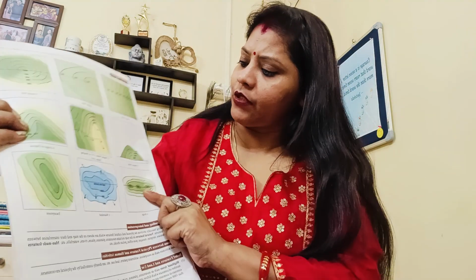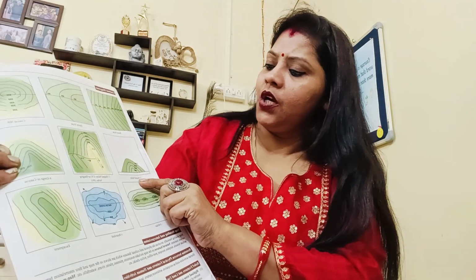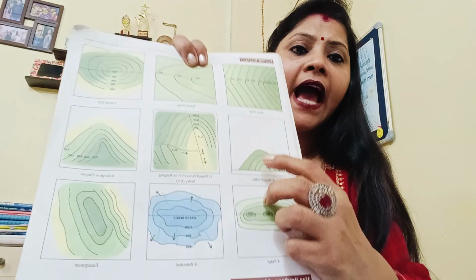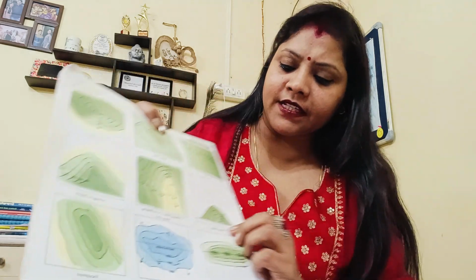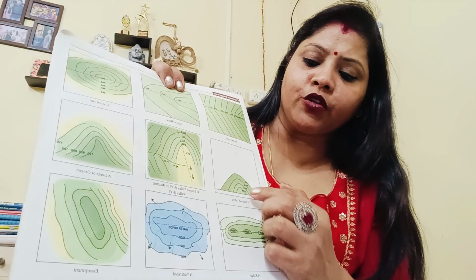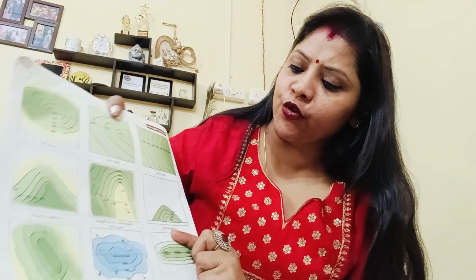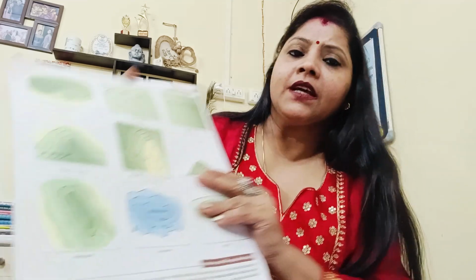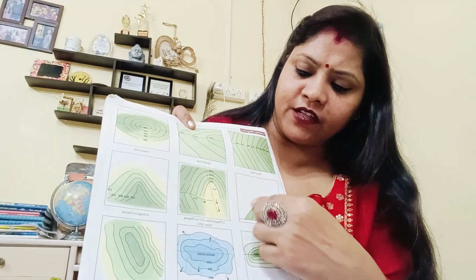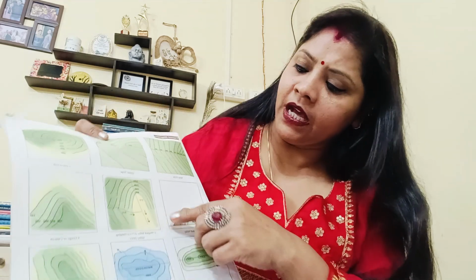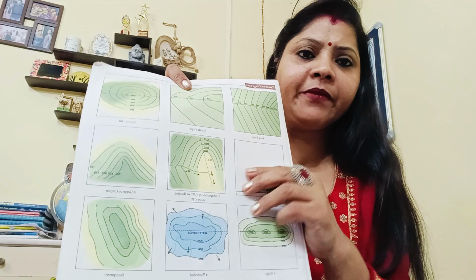Next, this is a V-shaped valley. You can see it is actually V in shape, so this is called the V-shaped valley. Again, the contour interval is 100 meters. Coming to the next one, it is a U-shaped valley or hanging valley. You can clearly see this is a V-shape, and this is the U-shaped valley. Again, the contour interval is 100 meters.